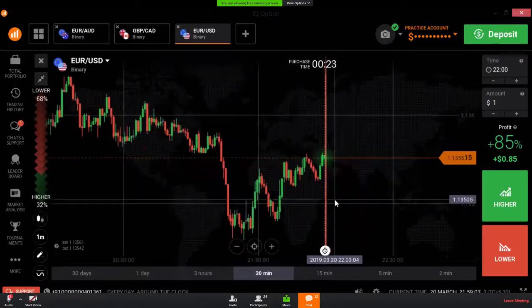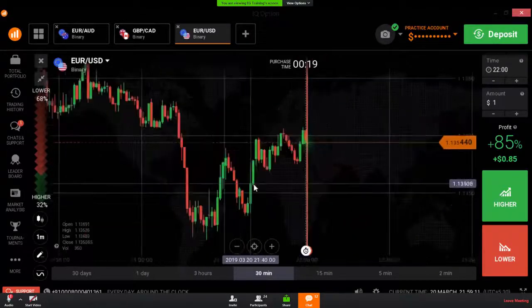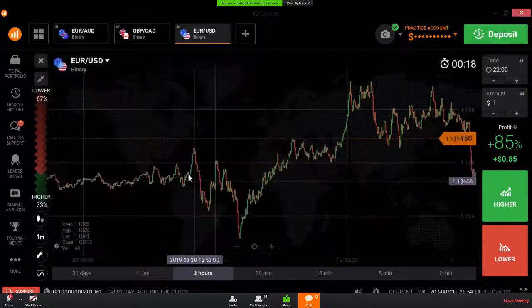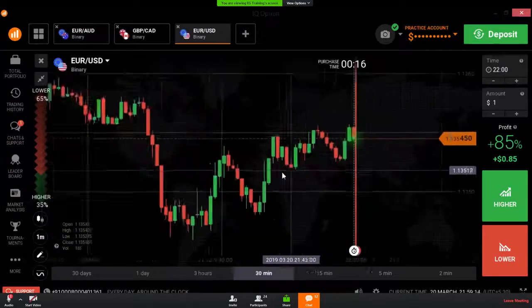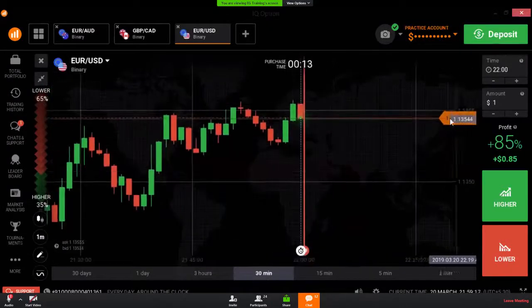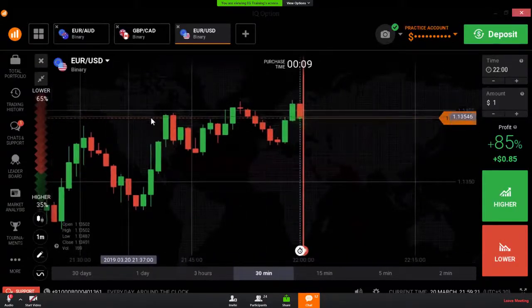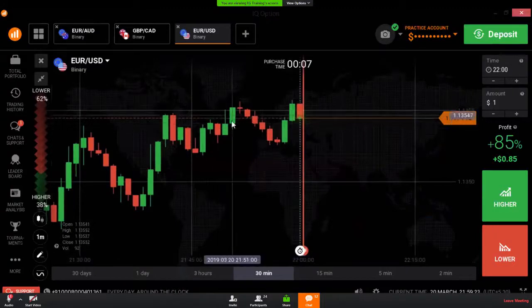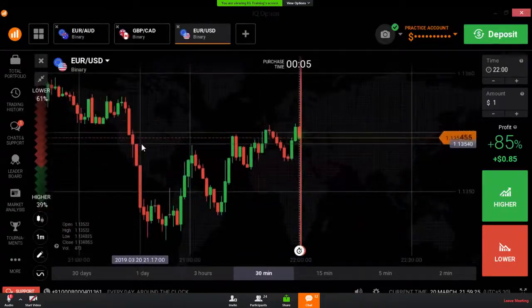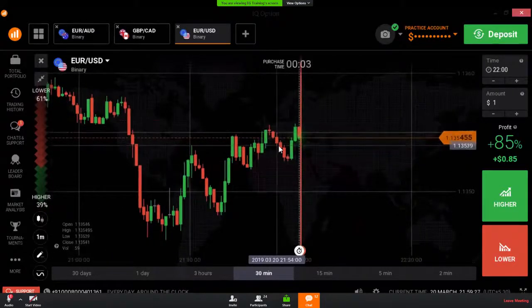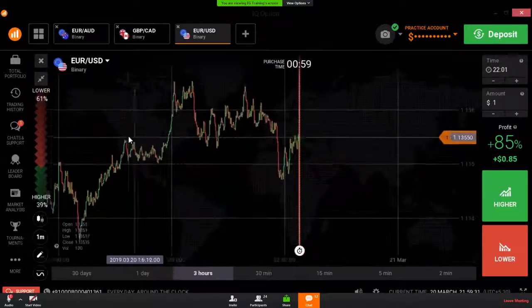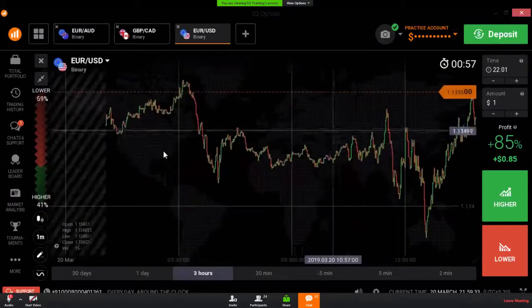To draw a strong level, first of all, you need to go into the past history, near to this price bar. We are seeing a price bar here. This is a price bar, the dotted line. This is the current price bar. If you want to trade at this level, you need to go into the past history near the price bar to identify a strong level.